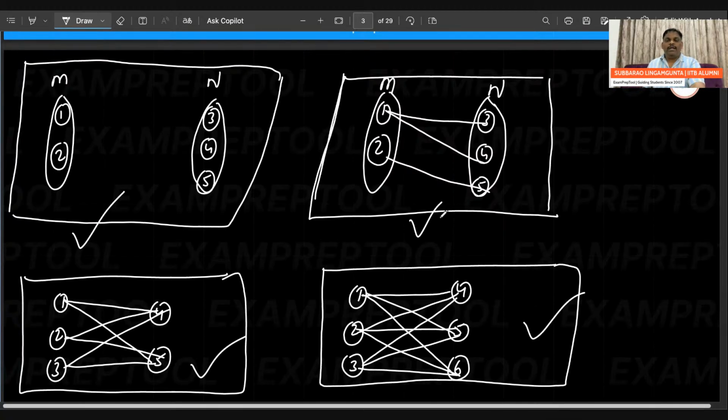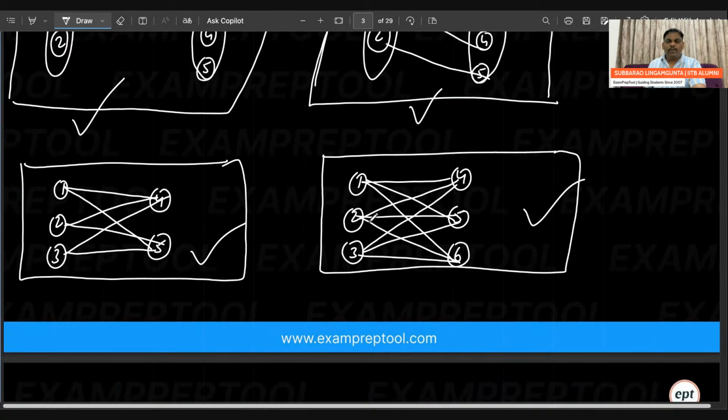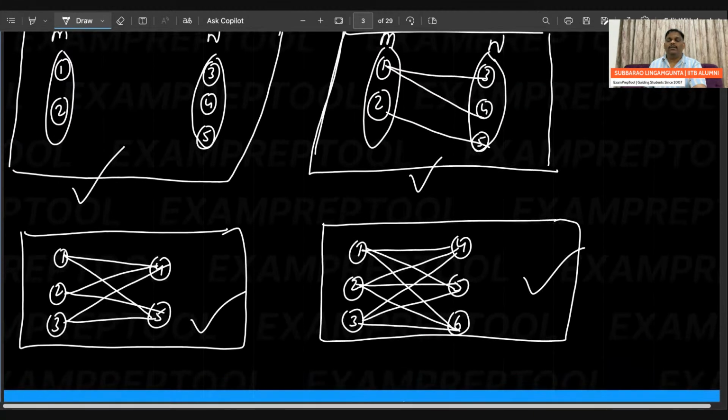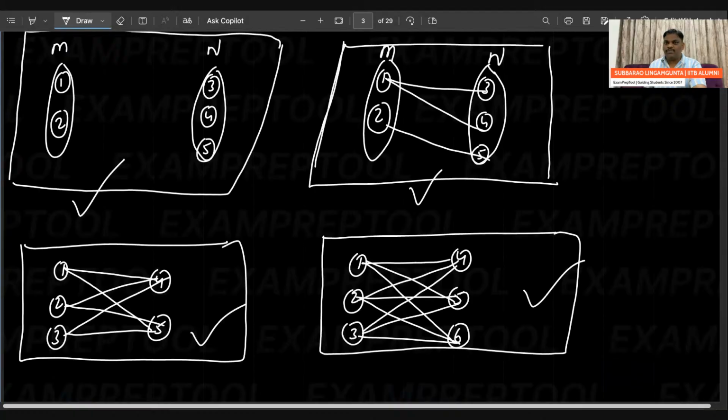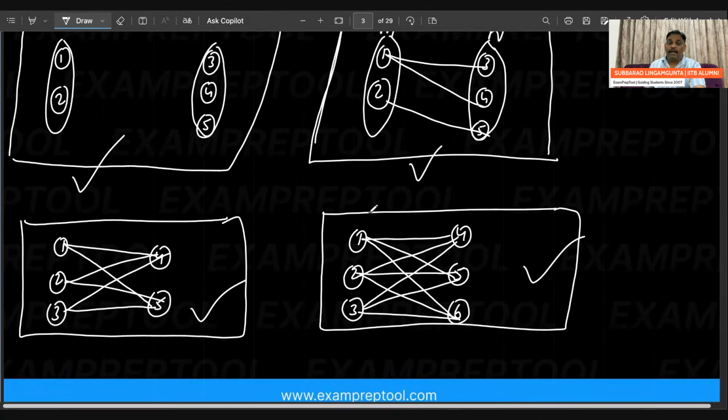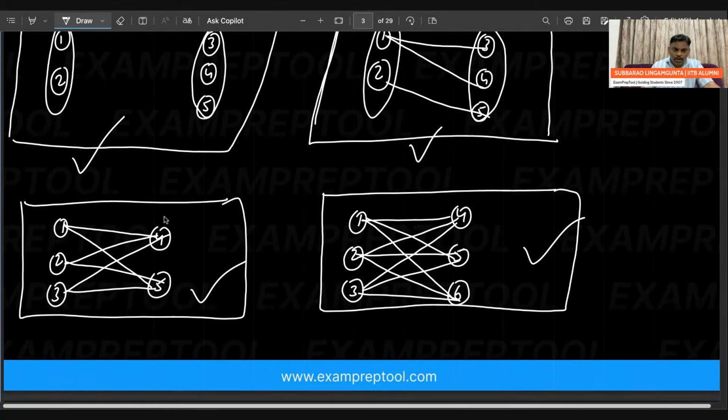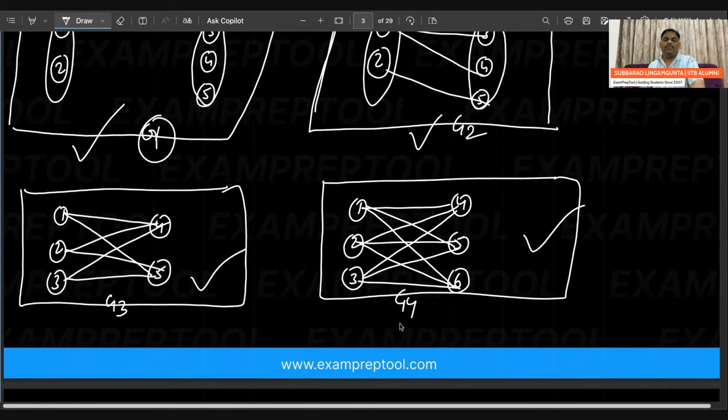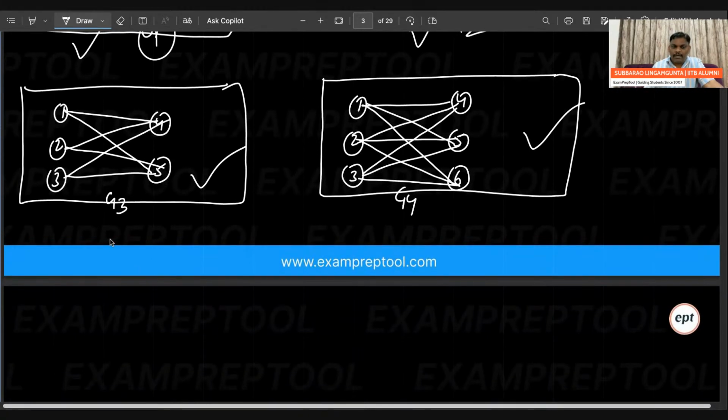First one is bipartite, second one also bipartite, third one also bipartite, fourth one also bipartite. Totally there are 4 graphs. All are bipartite. But observe clearly, the first diagram, if you want, I will write G1. It is G2 assume. It is G3 assume. It is G4 assume. Totally there are 4 graphs. If you observe clearly, third one is a bipartite graph. Fourth one also bipartite. All are bipartite.